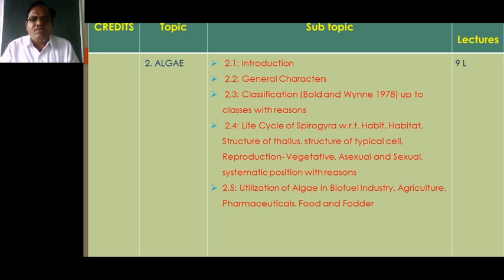The character of these algae is that they belong to the Thallophyta, that is, there is an absence of root, stem and leaves, and the plant body is very simple, known as the thallus. These algae are always autotrophic in nature, means they have the capacity to produce their own food material.